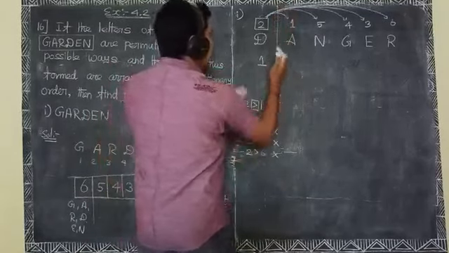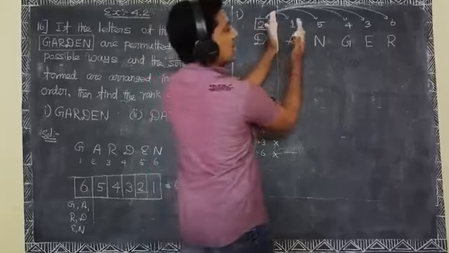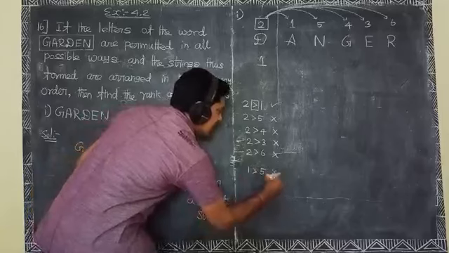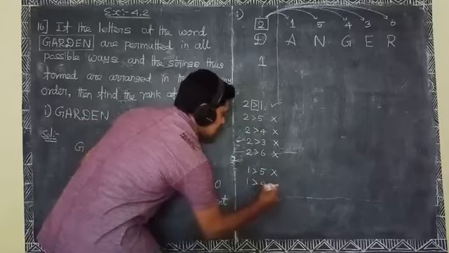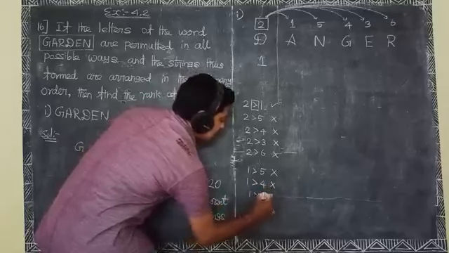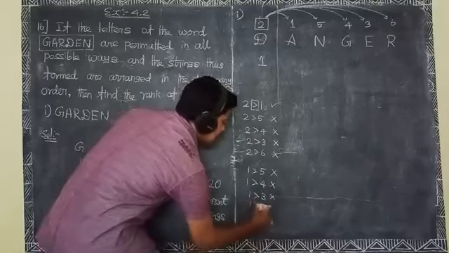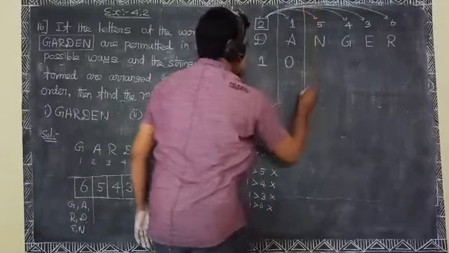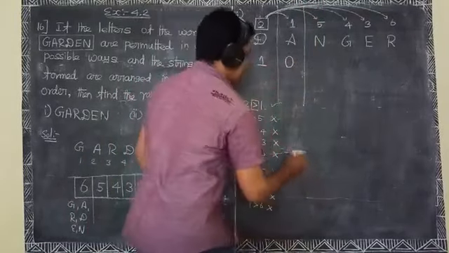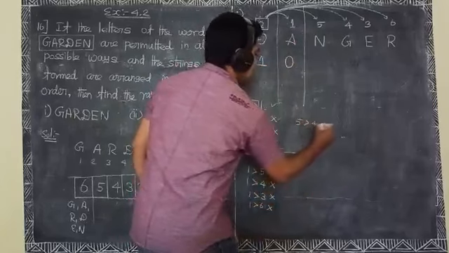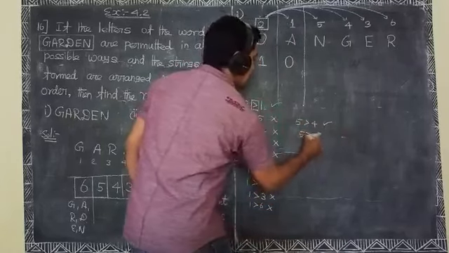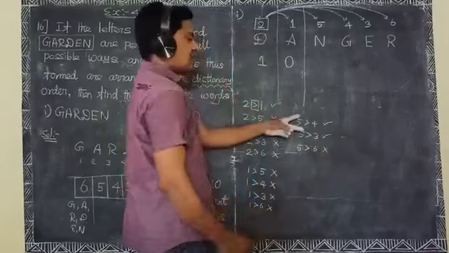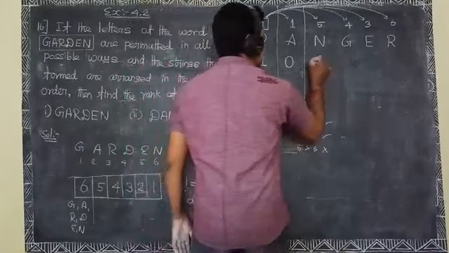Okay, ignore the left hand side, we take only right hand sides. Here 1 is greater than 5 is wrong, 1 greater than 4 is also wrong, 1 greater than 3 is wrong, 1 greater than 6 is wrong. Here no one satisfies the condition, so 0. Okay, here 5 greater than 4 is satisfied, 5 greater than 3 is satisfied, 5 greater than 6 is not satisfied. Here two conditions are satisfied, so putting 2 into here.